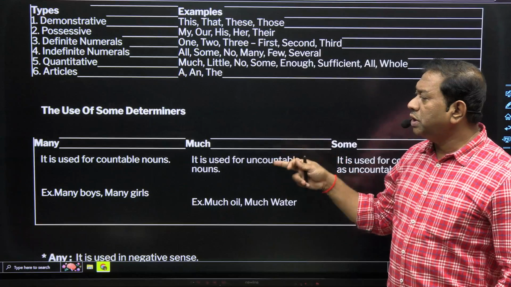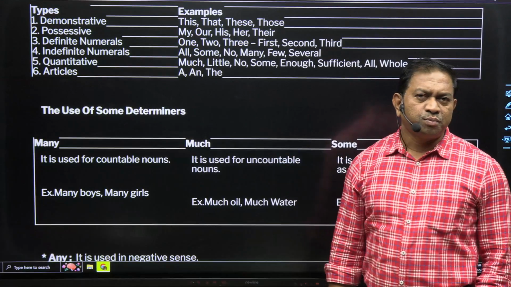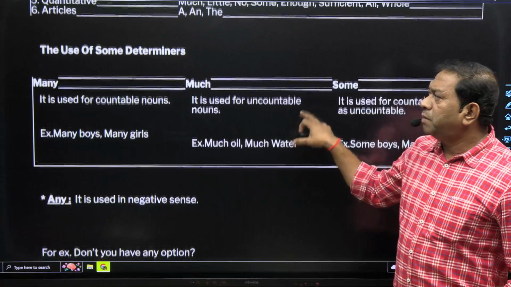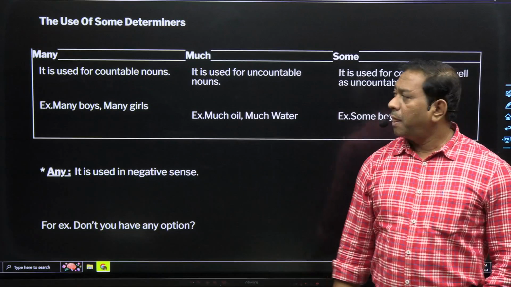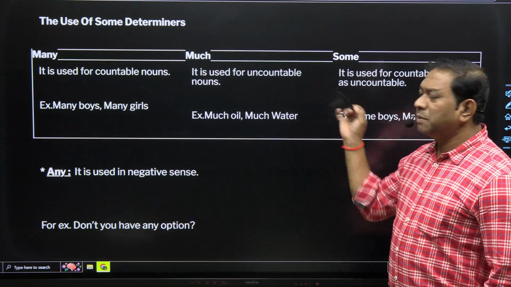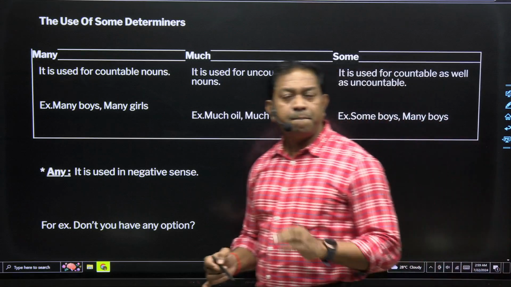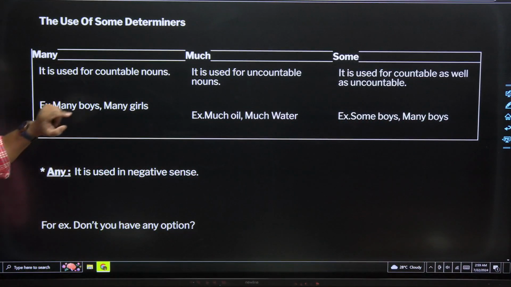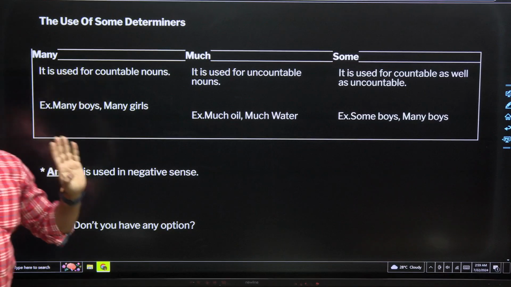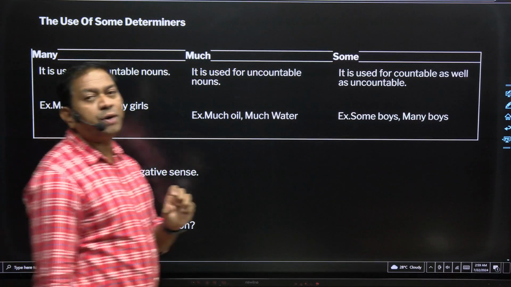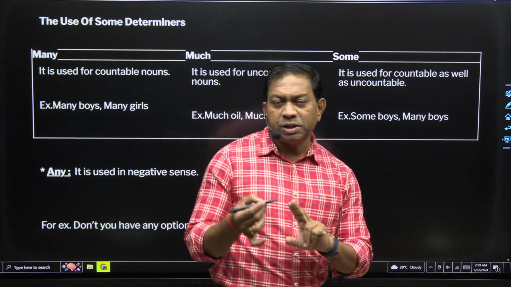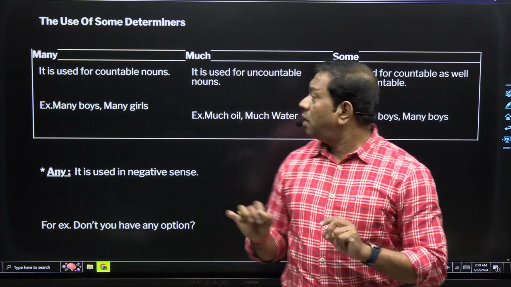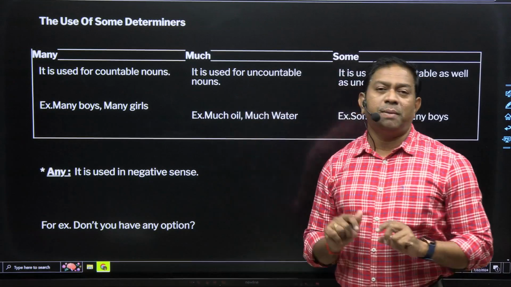Now, when to use determiners? It is very important. Many, much, some. इसमें difference क्या है? अब देखो, many is used for countables. Many boys, many girls, many students. Count होगा ना 1 2 3 4 5 etc. Countables. But much is used for uncountables.